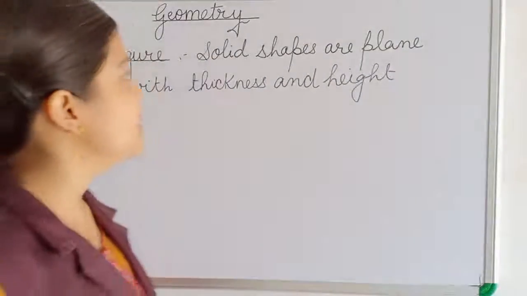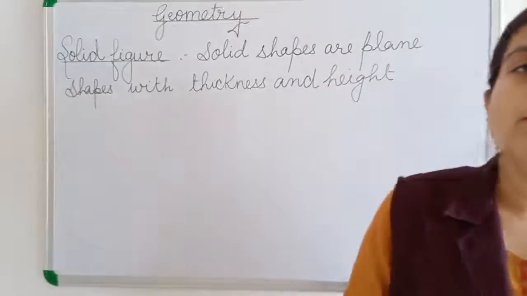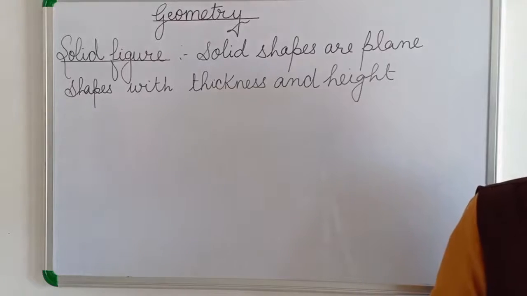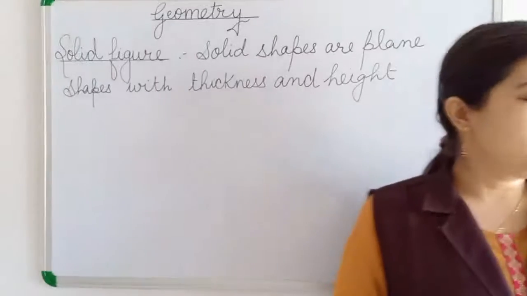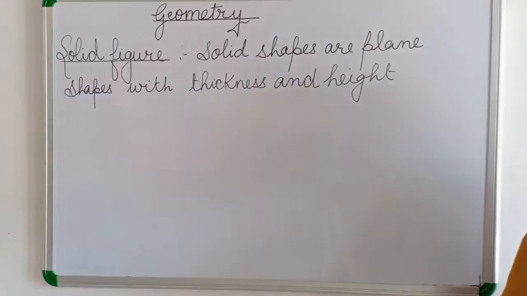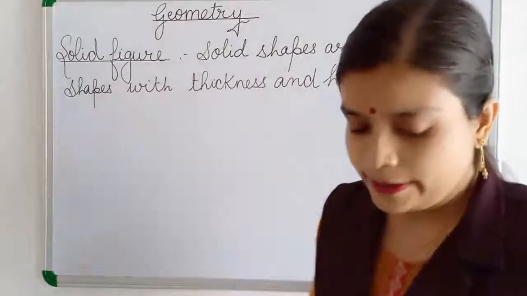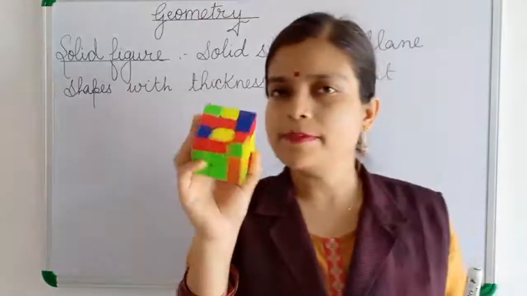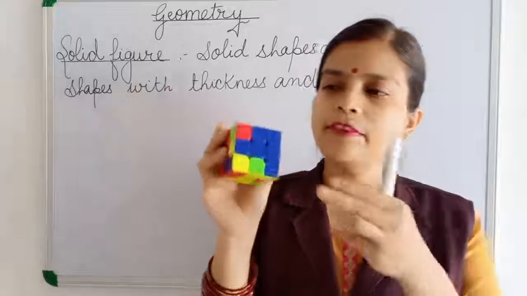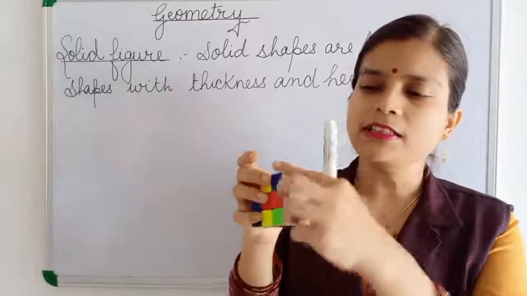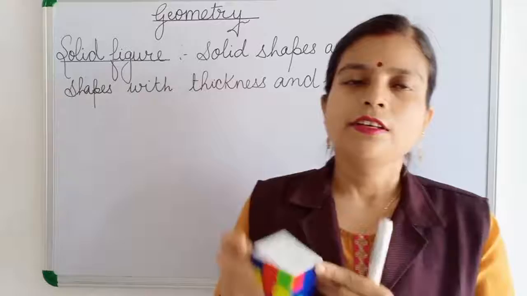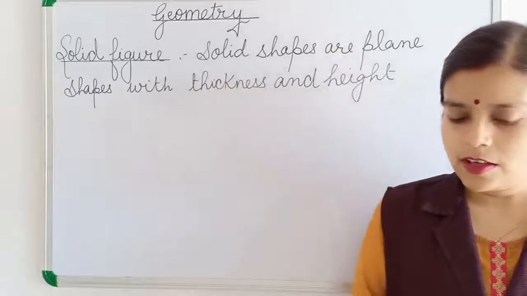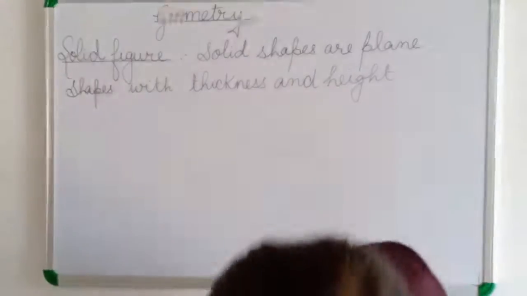So we will first learn the technical words which we use to define or write the properties of solid shapes. First of all, the surface of the solid shape. Children, you can see this solid shape. It has many plane shapes. These are plane shapes only, squares. So solid shapes have either plane surfaces or they can have curved surfaces.